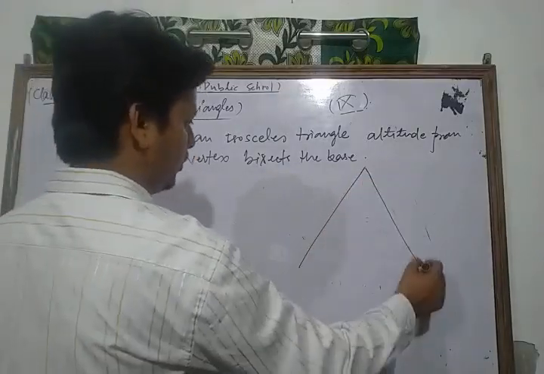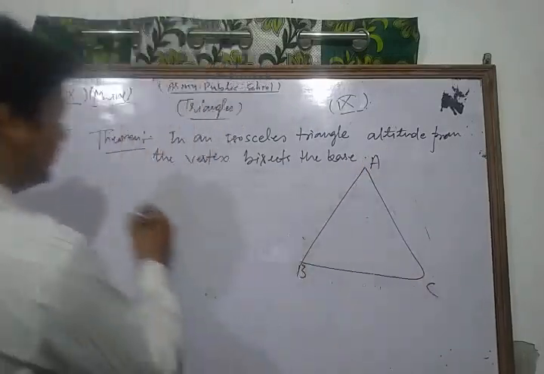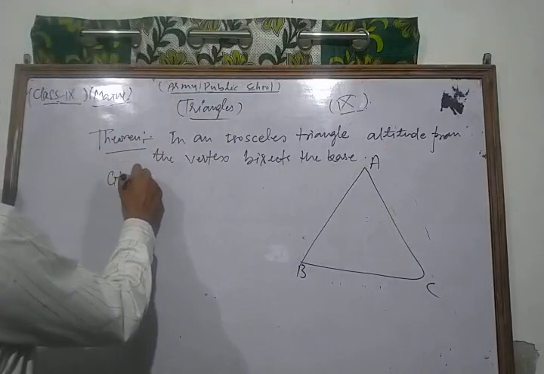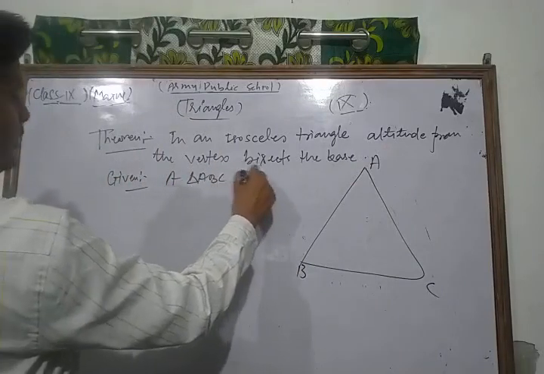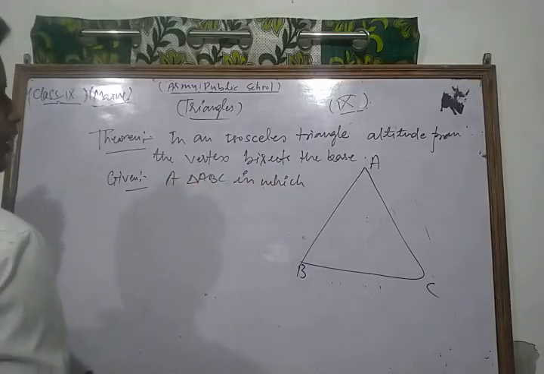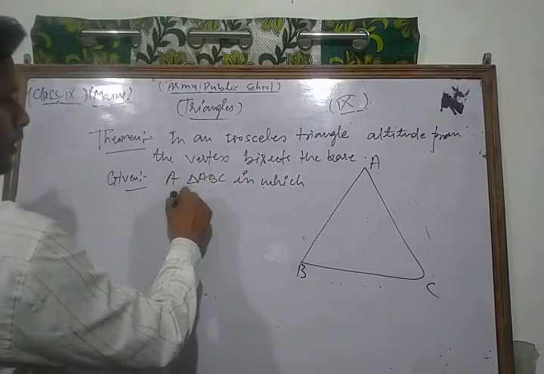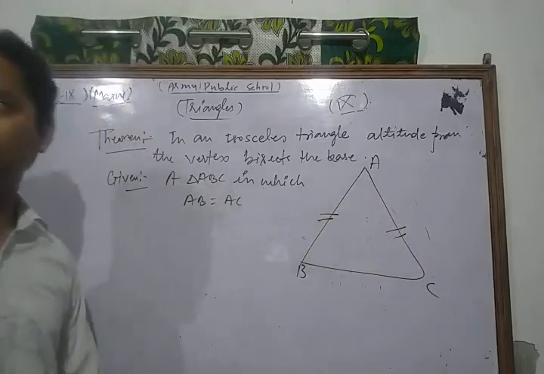First of all, we draw an isosceles triangle ABC. We write the given: a triangle ABC in which AB is equal to AC, because this is an isosceles triangle.